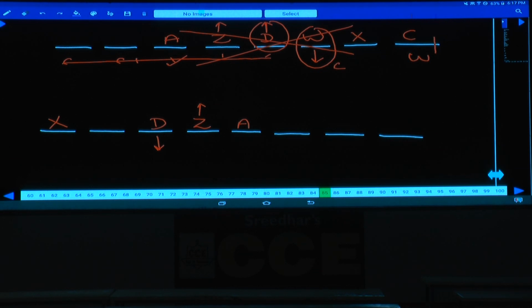Then W is facing towards which direction? W is facing north, and W faces the same direction as D. W and D are facing the same direction. C sits second to the left of W, as C is seated second to the left of W, as there is one more path.